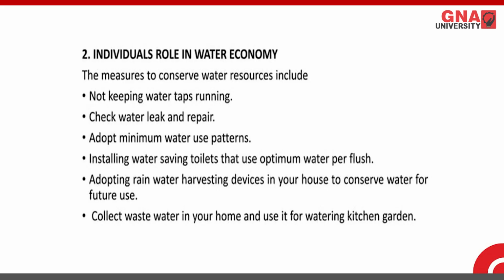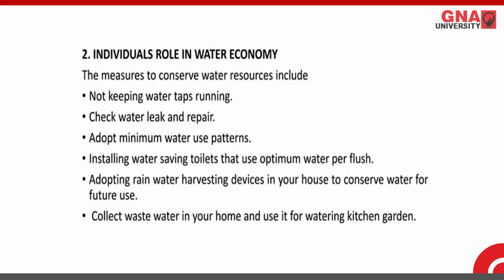Adopting minimum water use pattern, because sometimes water availability is very less. So we should know how to use the minimum of water for the domestic activities. Installing water saving toilets and use of optimum water per flush. So as we have seen, many applications can be done, like if your water during the brush or other activities can be used for flush as well.